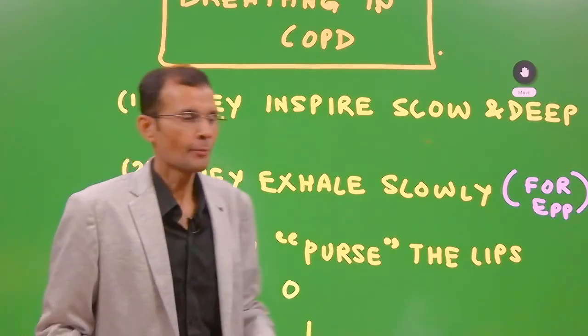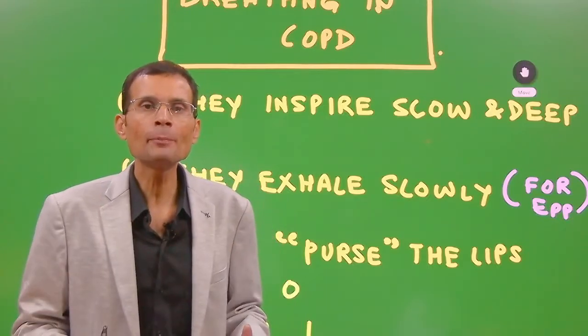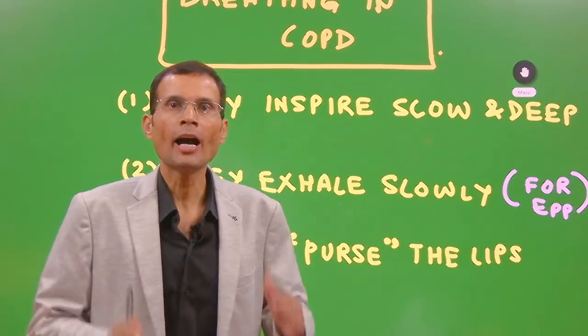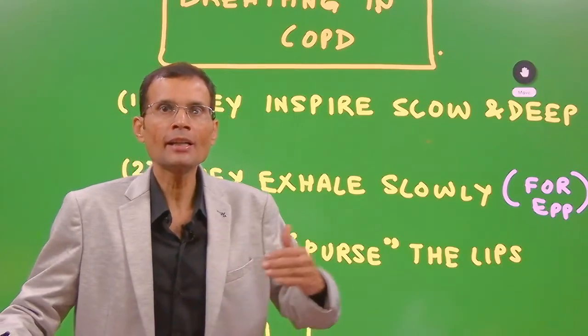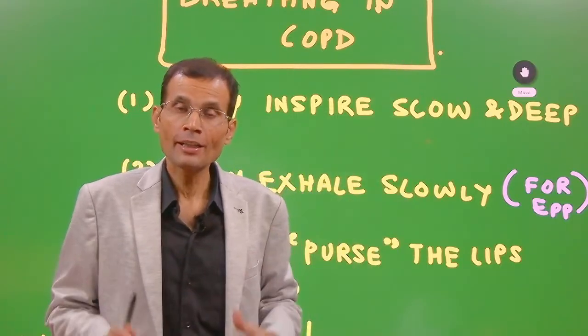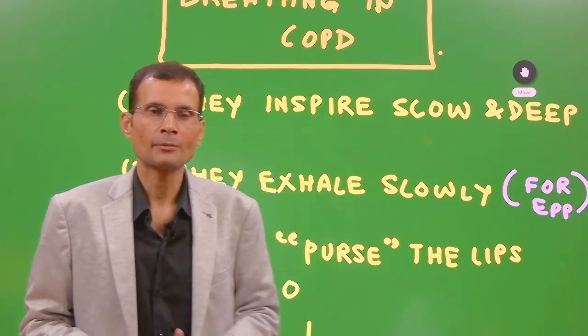First point, inspire slow and deep. COPD patients should be asked to inspire slow and deep. What will be the fallout of that?